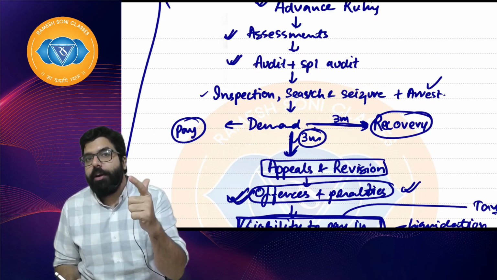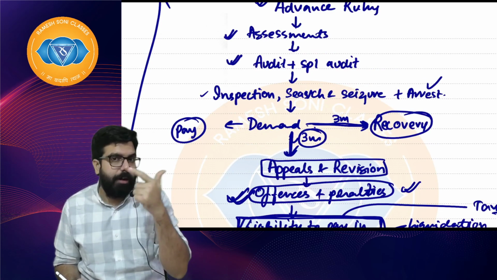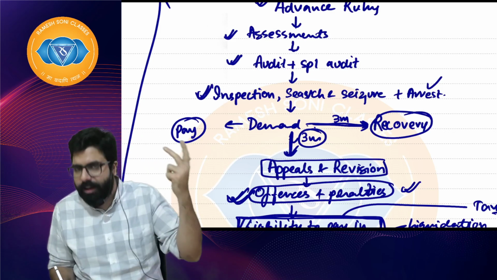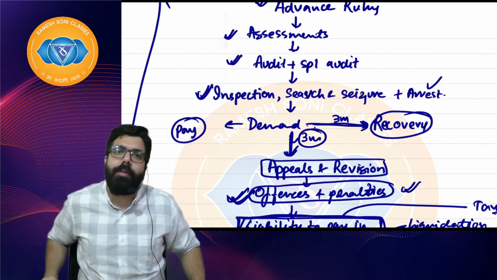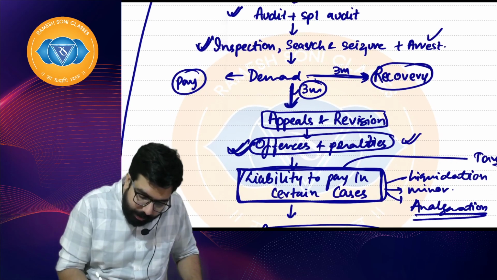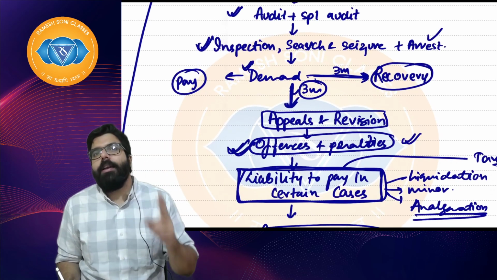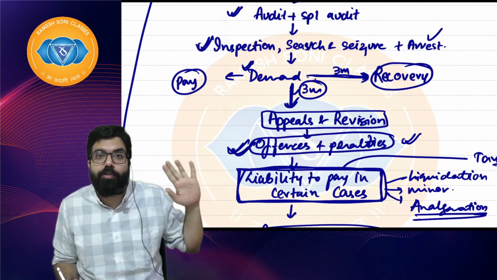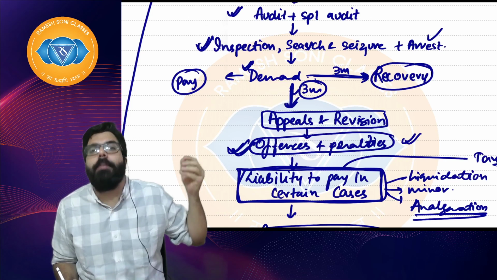During audit and special audit, if they didn't find anything concrete and they want to do inspection, they can come for inspection, search, seizure, arrest also. And generally also, if the department wants, they can get inspection, search, seizure done. And then demand will come, and if you make the payment of the demand with the penalty and interest applicable, you paid everything, matter closed.